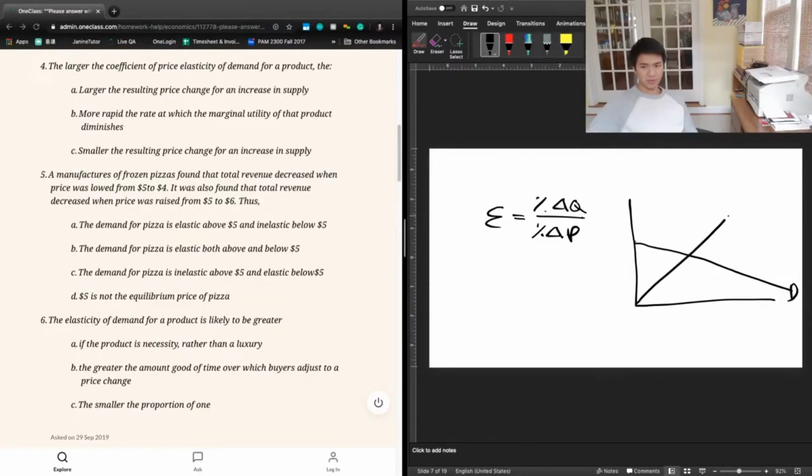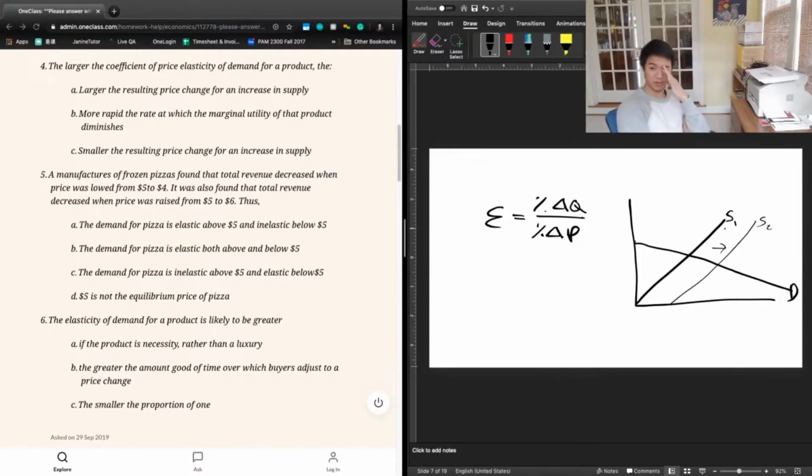And so if this is our supply curve, if the supply curve were to increase, an elastic demand curve means that supply changes actually cause relatively smaller price changes compared to an inelastic demand curve. The reason for that is the shallow slope of the demand curve.